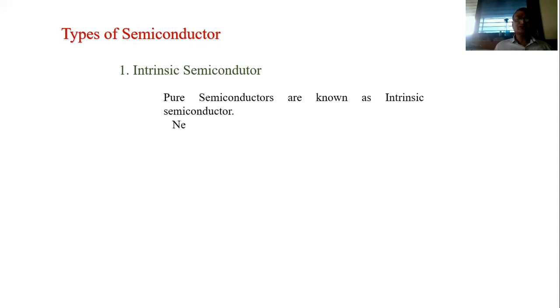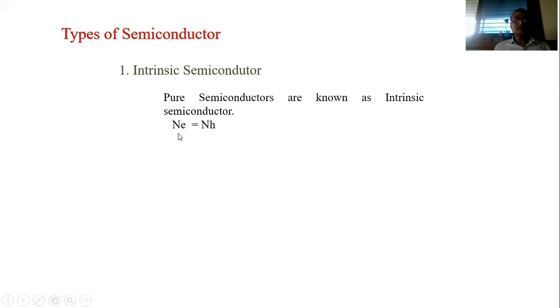Intrinsic semiconductors are the pure semiconductors and extrinsic semiconductors are the doped semiconductors. Let us first see the intrinsic semiconductors. Pure semiconductors are known as intrinsic semiconductors.